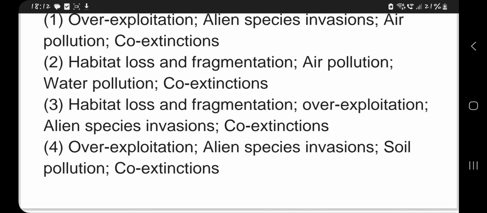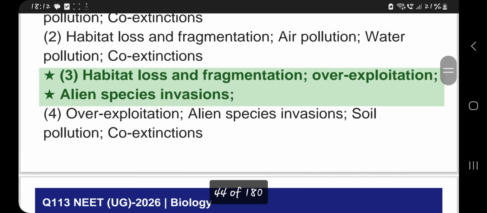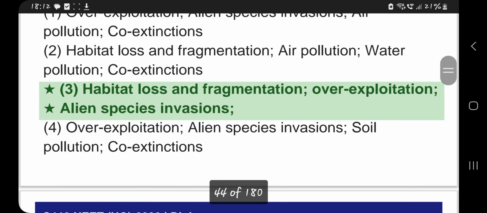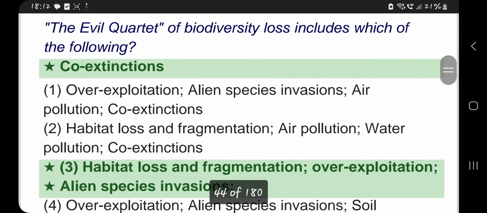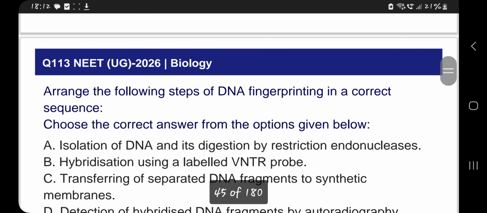So the most probable answer would be the third one. Let us see. Yes, habitat loss and fragmentation, overexploitation, alien species invasion, and co-extinction. They are the four evil quartet of biodiversity.